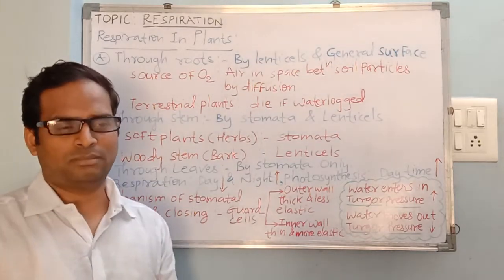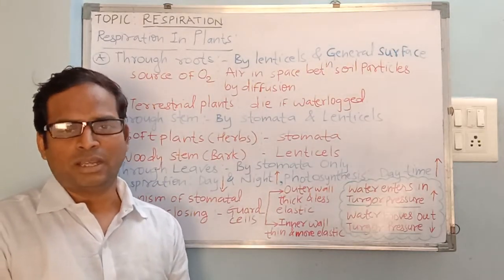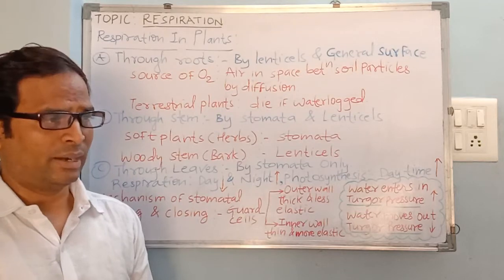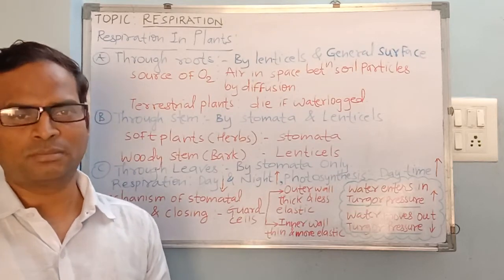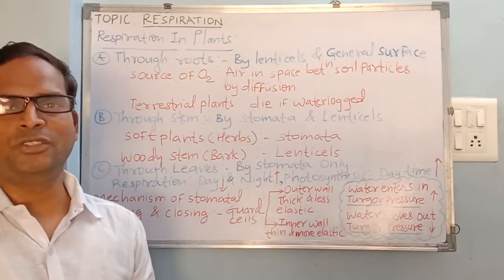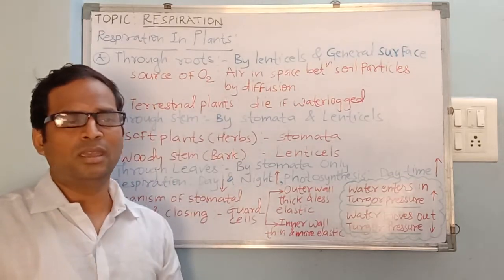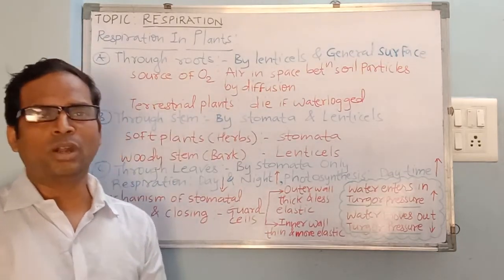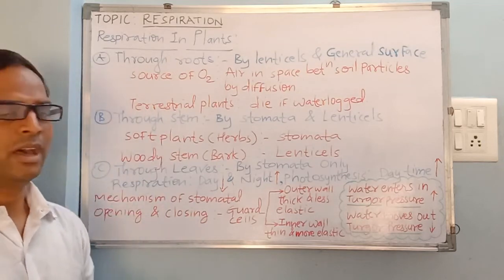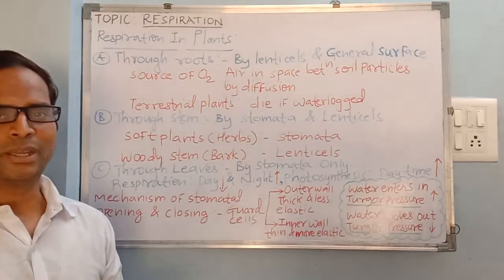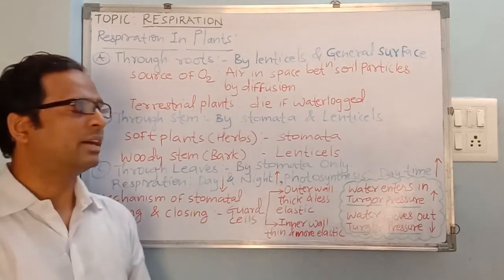This is the same result if you talk about aquatic plants. They can manage, they use the dissolved oxygen, but when it comes to terrestrial plants, they cannot survive for a long time if they are waterlogged for a particular duration of time.